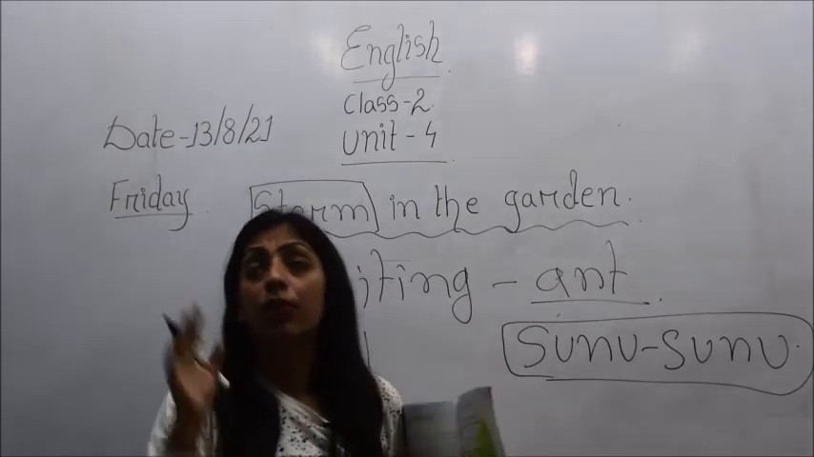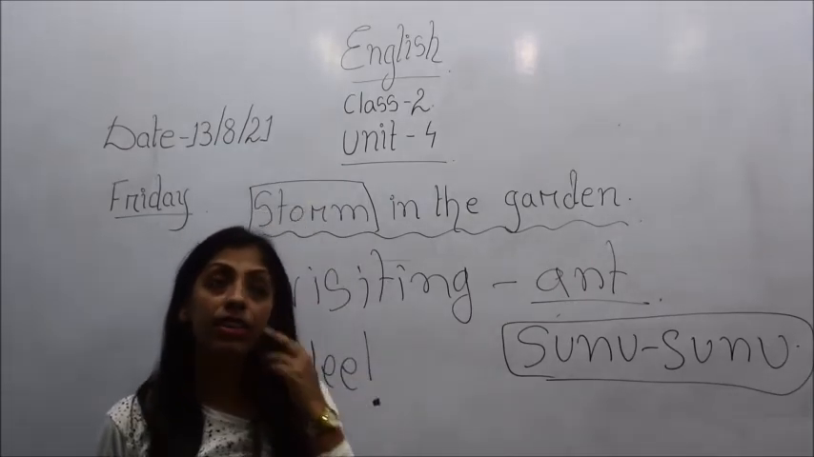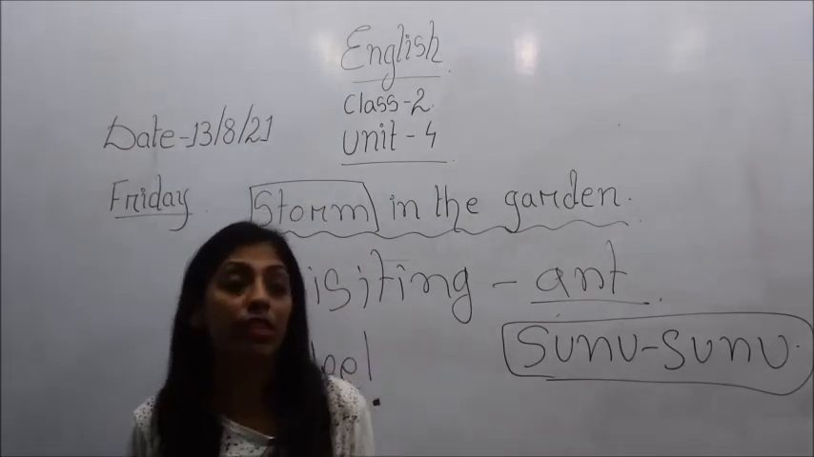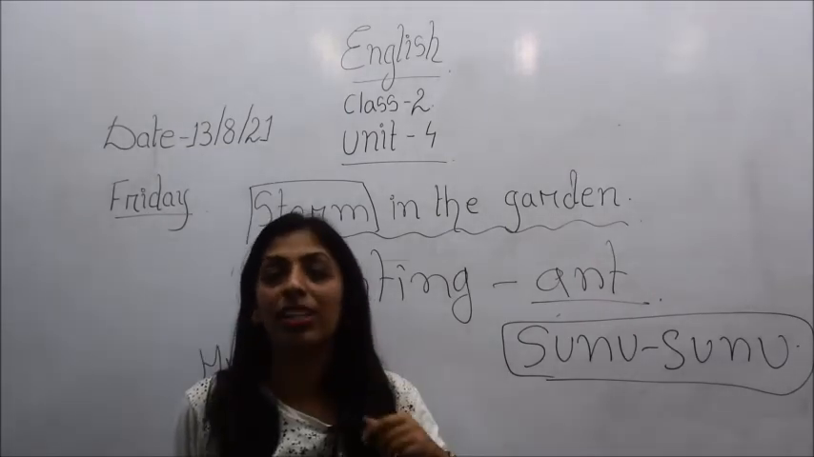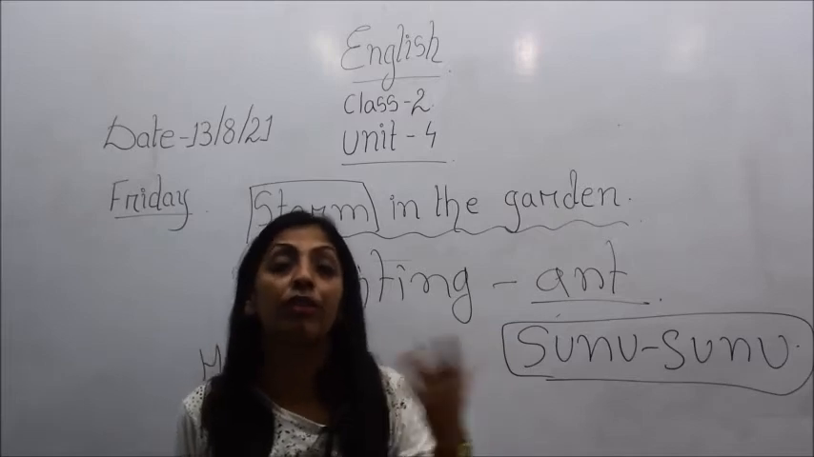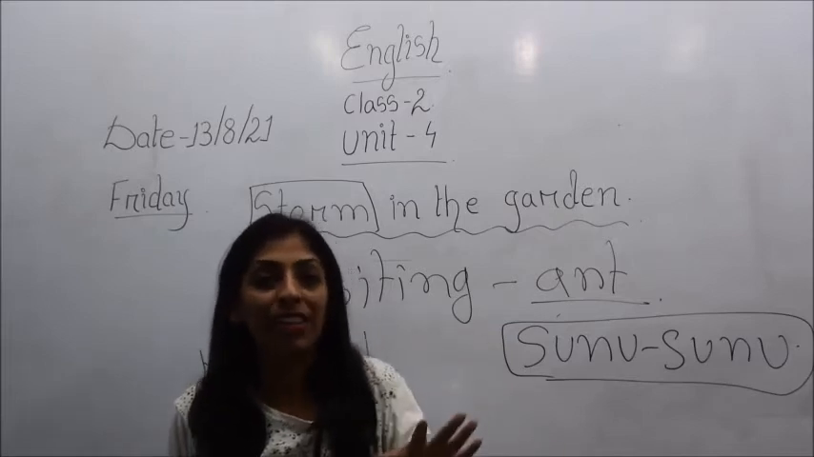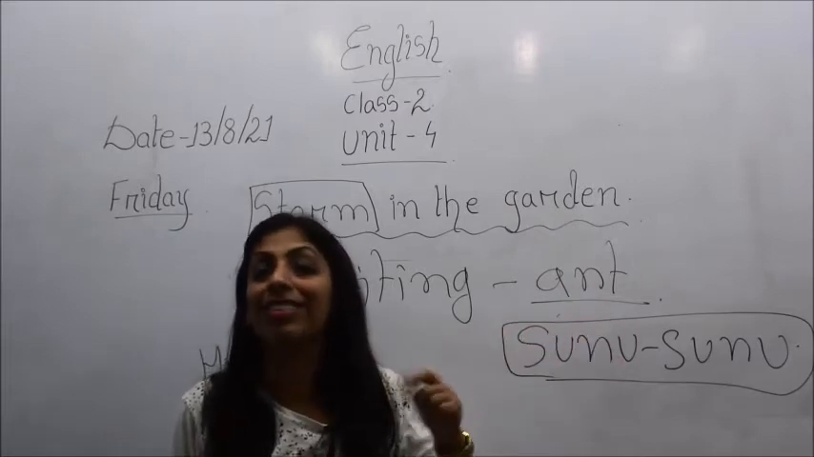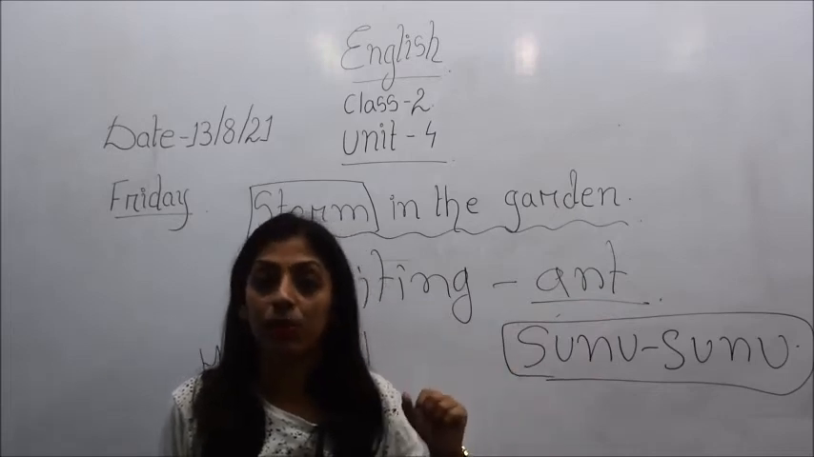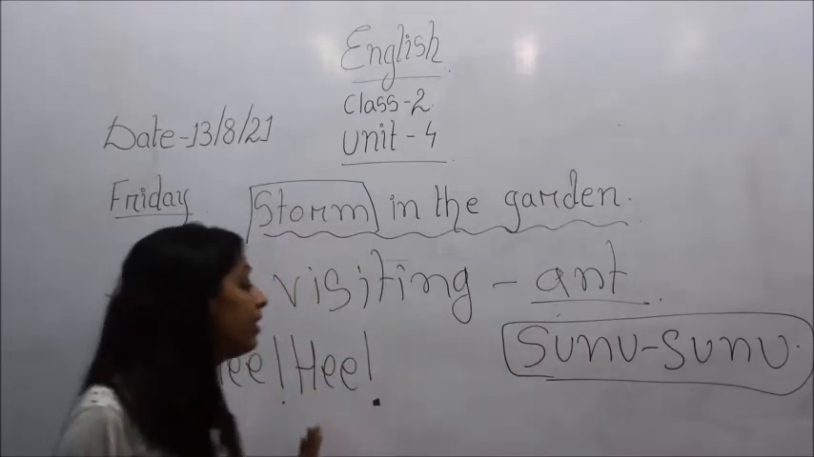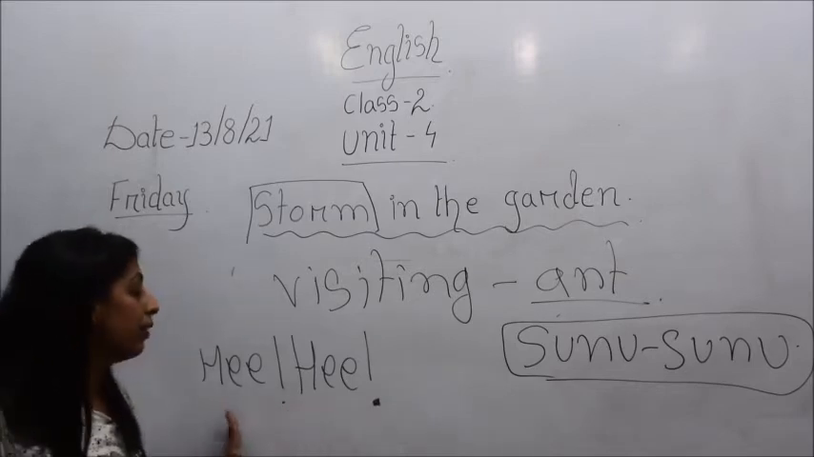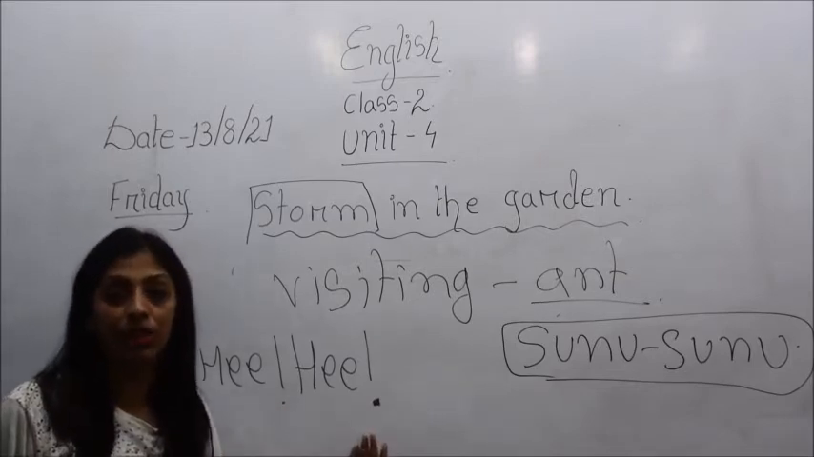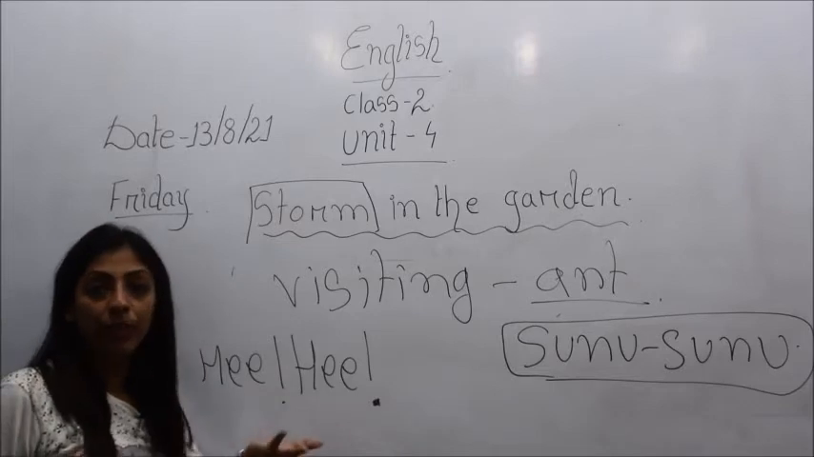But sometimes it happens that you are sad. When you are sad, you make faces like this. That is called the expression of sadness. Or whenever you cry, you make a sound of boo hoo hoo. That is an expression of sadness. But here, since in the story the expression of laughter has been given, the word hee has been mentioned. Okay, so now we come back to the story.